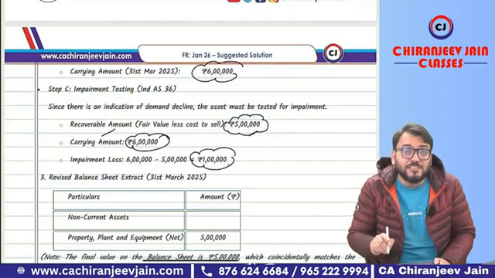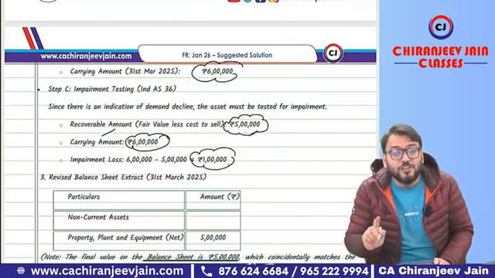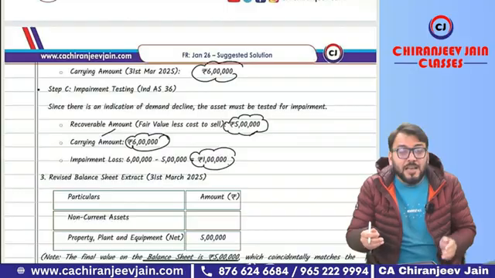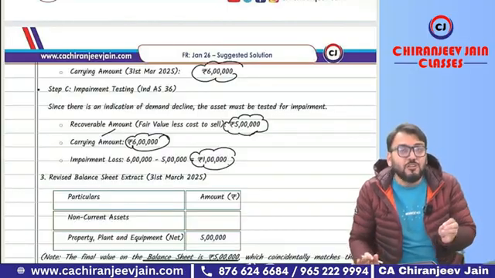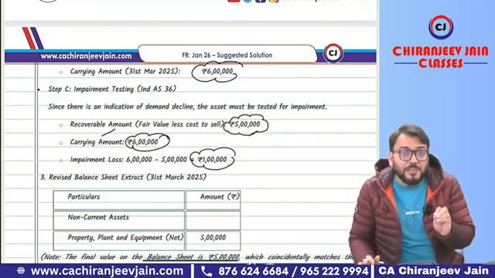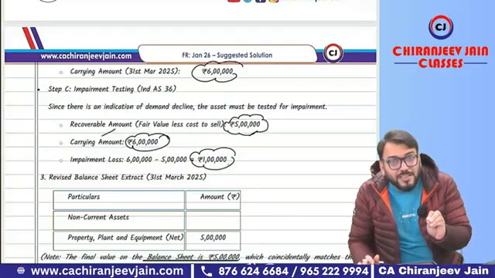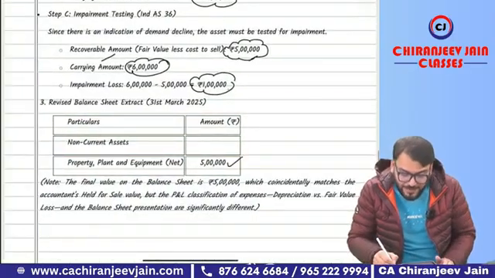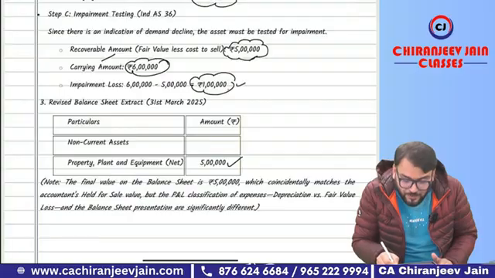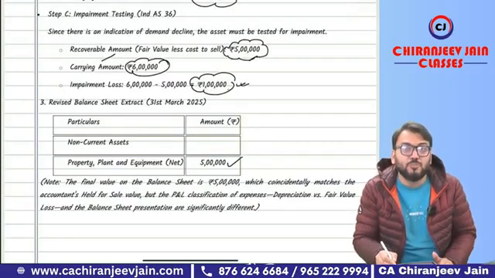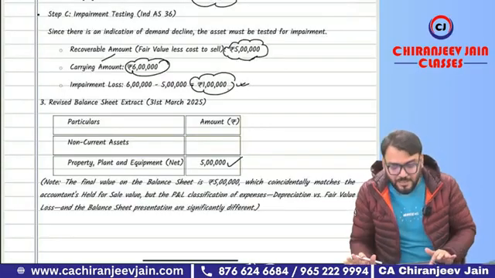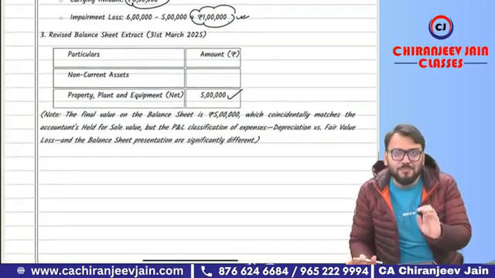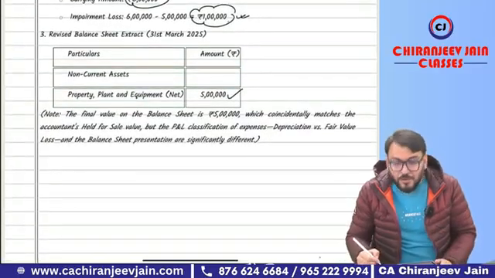This impairment loss is as per IND AS 36, not as per IND AS 105. And now for the presentation in the balance sheet, it will not be classified as held for sale. Therefore, the PPE will be shown under non-current assets at 5 lakh, and this 1 lakh will be shown as impairment loss in the SOPL. Okay, sir. Good question. I think it is manageable. Most of you have done it correctly. Okay, done.